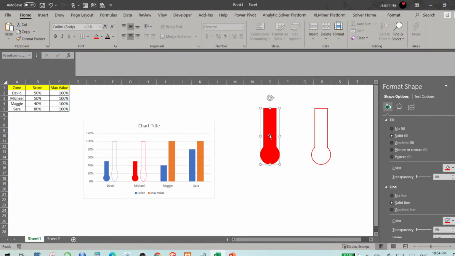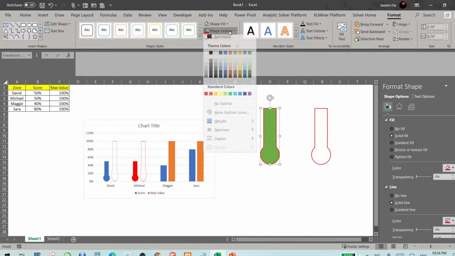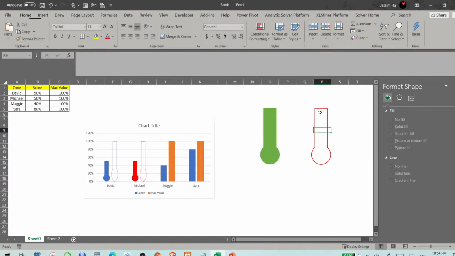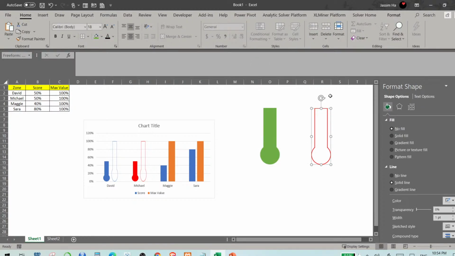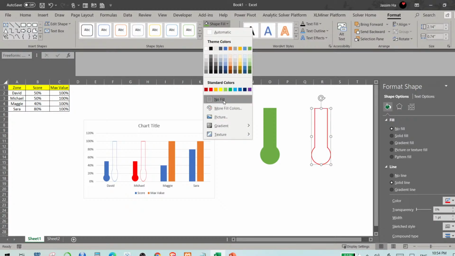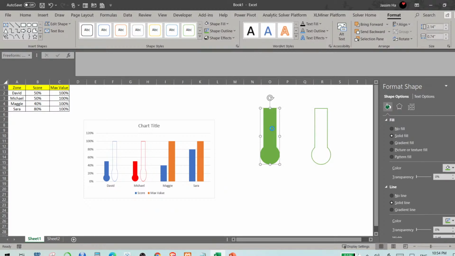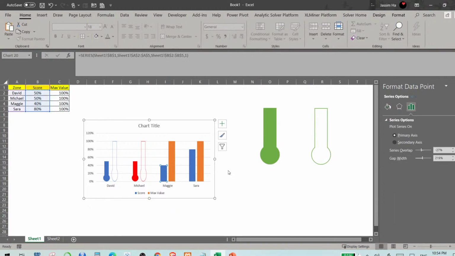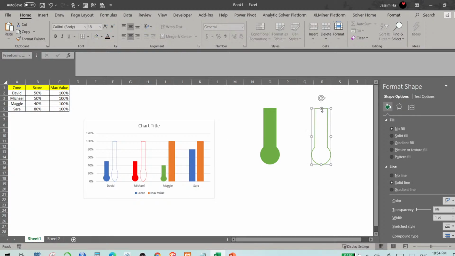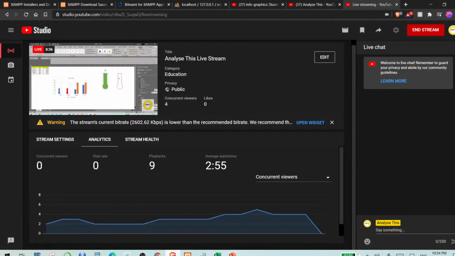So bear with me. I'll select this, go to Format, Shape Fill, and let me select green, and the outline would be green as well. And for the empty one, I go to Format again, and Shape Fill is no fill, Shape Outline is green. So when I select that, copy it, bring it here and paste it. Same thing, copy it and paste it.